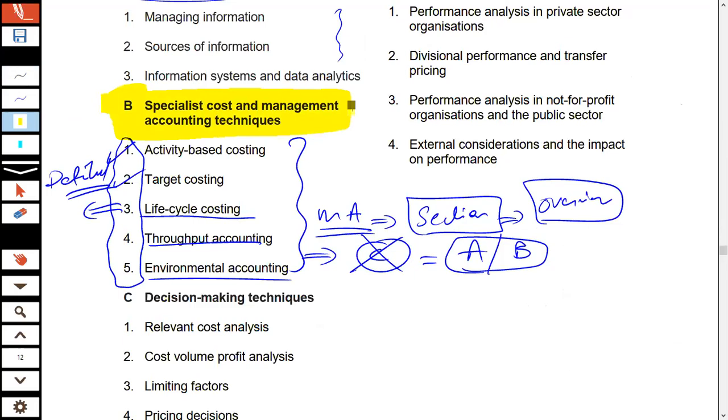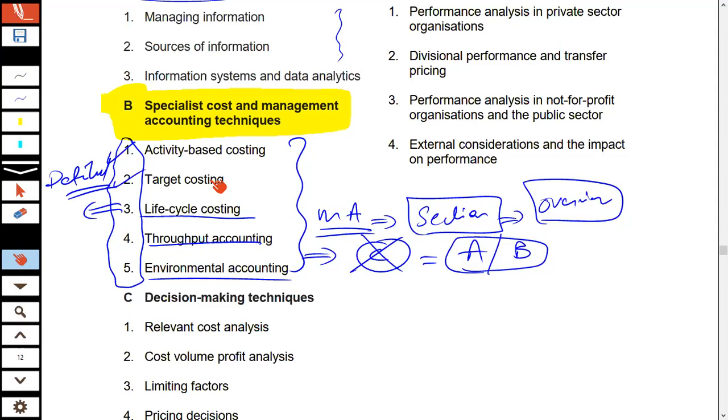What does it cover? It covers all the modern cost accounting techniques like activity-based costing, target costing, life cycle, throughput, environmental. These are the modern day cost accounting techniques, and they are used as an alternate to the absorption and the marginal costing techniques.